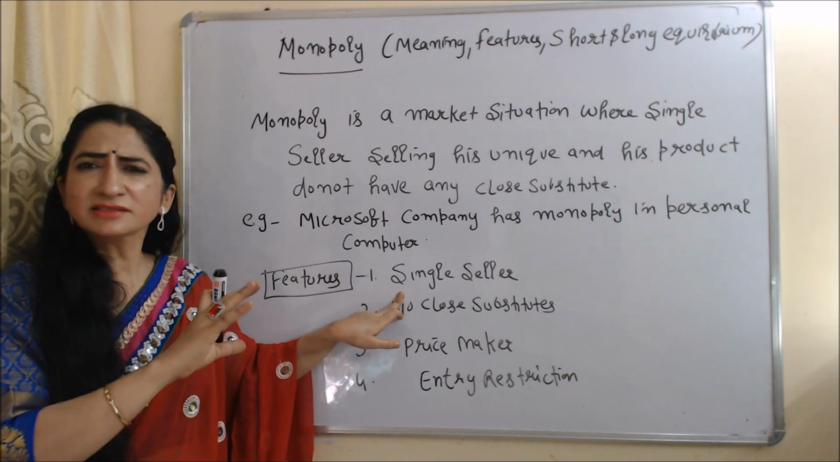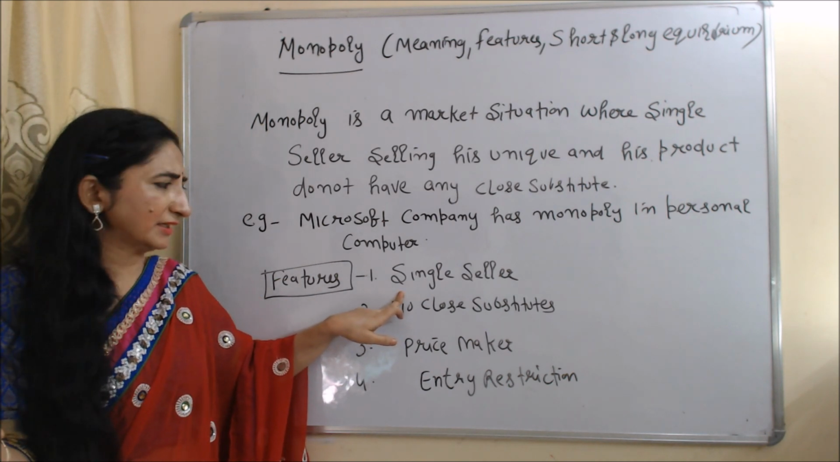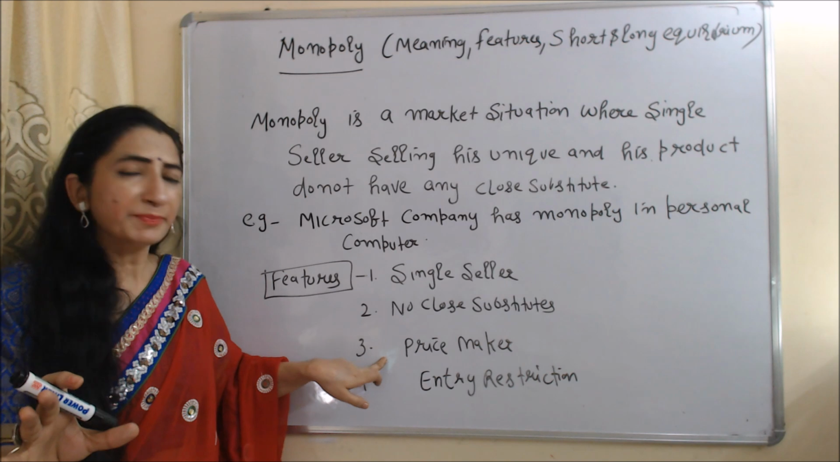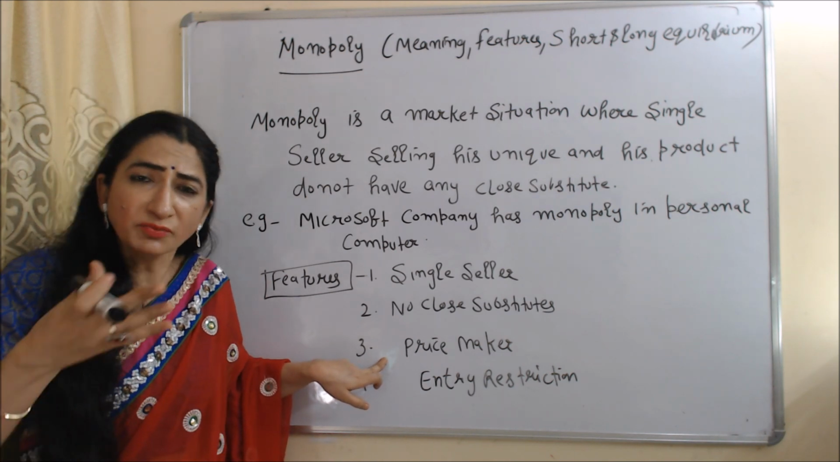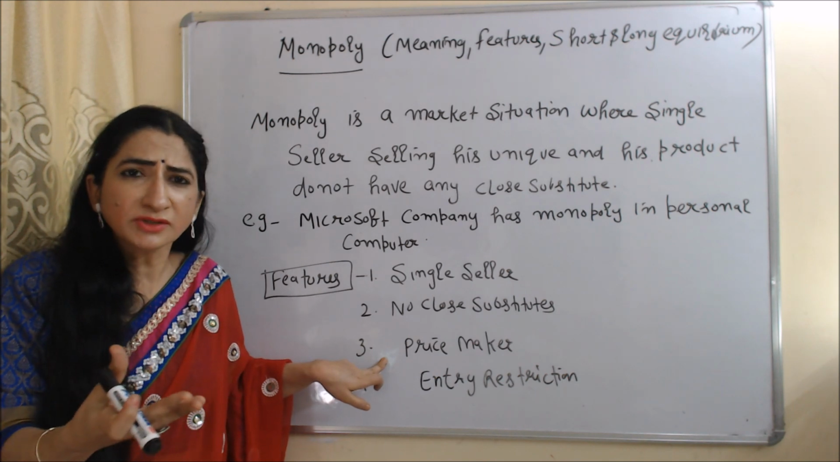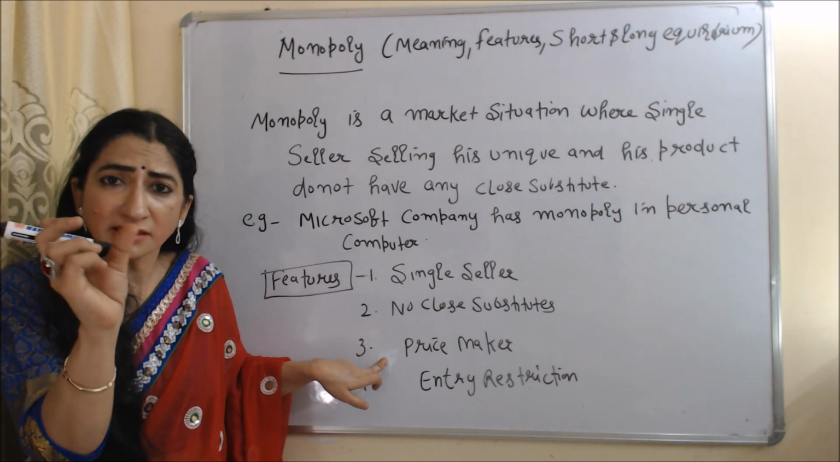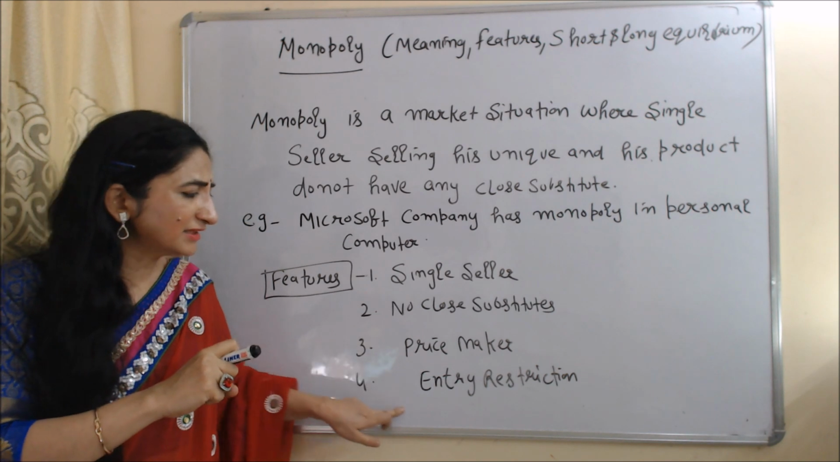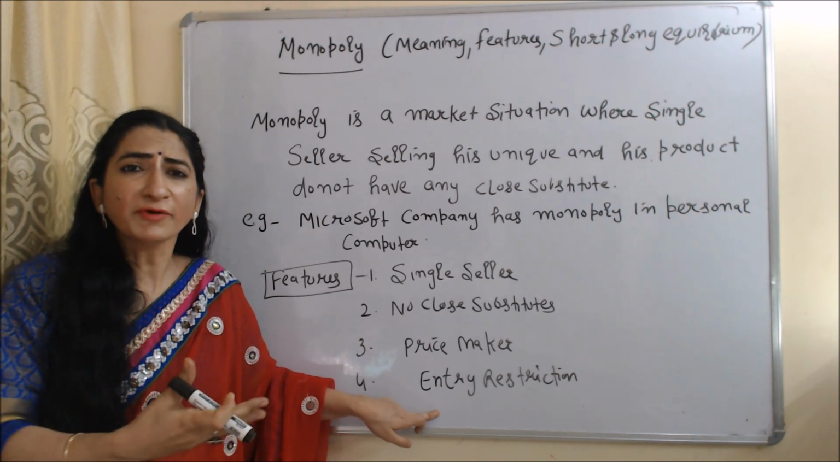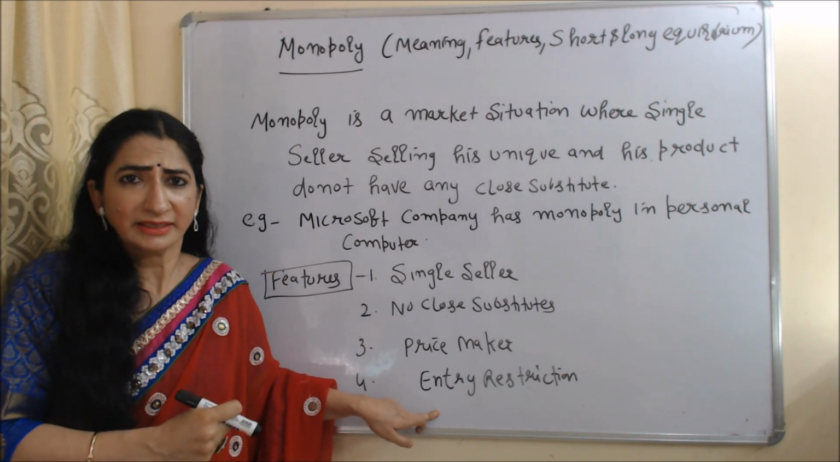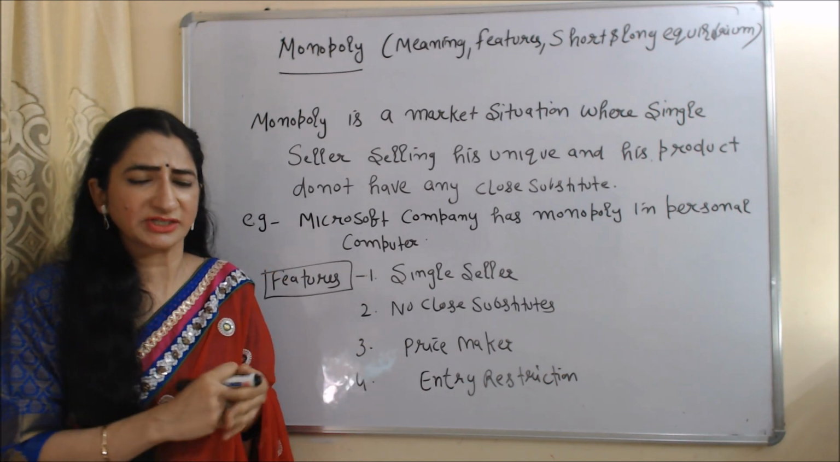Features: single seller dominates the whole market, no close substitute. Price maker, yes, monopoly can decide their own price and consumers have to accept it because consumers don't have any choice. Only a single seller dominates the whole market, and there are so many entry restrictions. Means in case of monopoly market, firms cannot easily enter the market. There are so many entry restrictions.